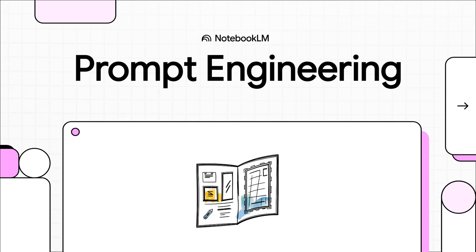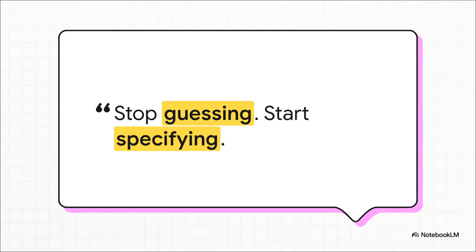We'll do it by combining two really powerful ideas: prompt engineering and context engineering. The goal is to get your AI to stop guessing and start delivering precisely what you need. The entire game just changes when we shift our mindset. Instead of vaguely asking for something, we need to start directing the AI with precision. It's the difference between just hoping for a good result and actually engineering one. The key takeaway couldn't be simpler. Stop guessing and start specifying.